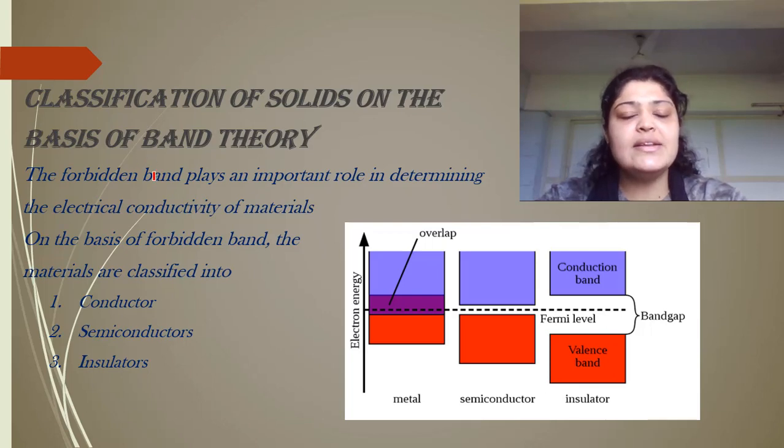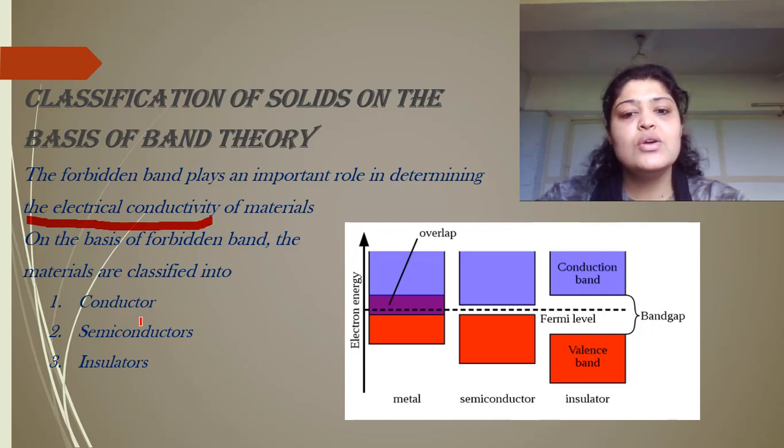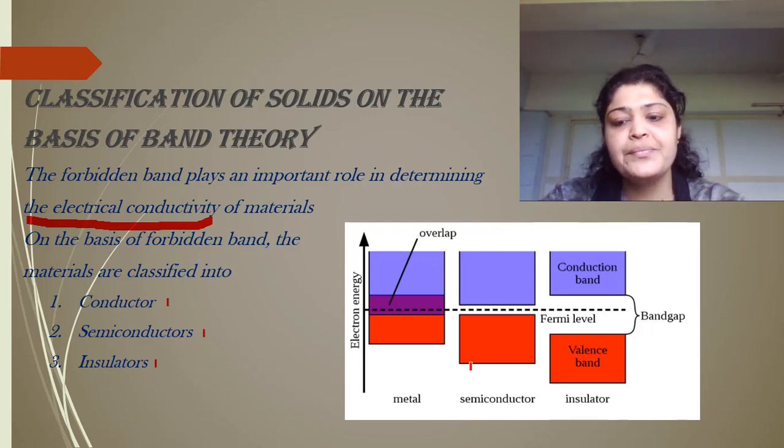According to this band theory, which we have just studied, according to how bands are formed, according to the type of band, that is the forbidden band, we classify the solids into three categories, because that band is actually very important in determining electrical conductivity. So on the basis of bands, we say that there are conductors, semiconductors and insulators.